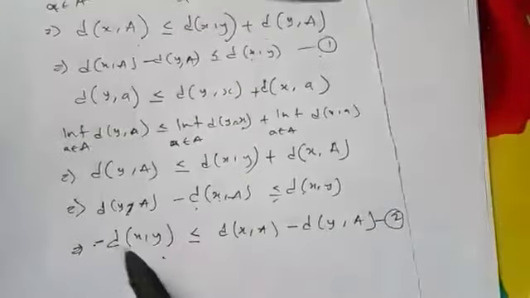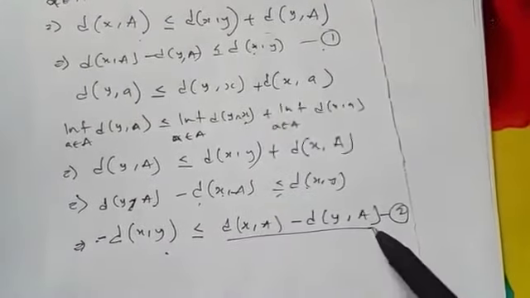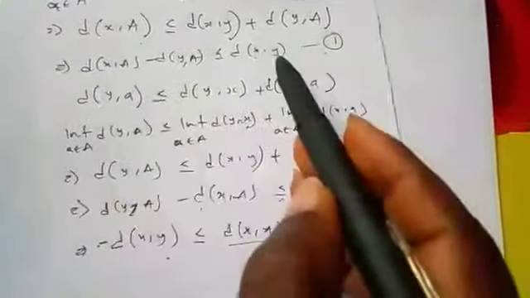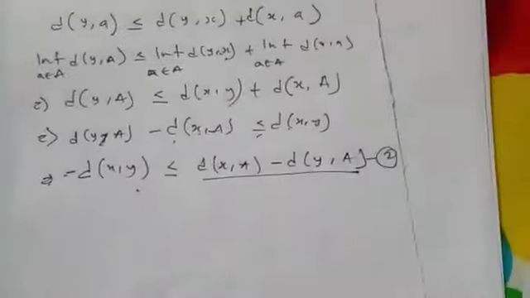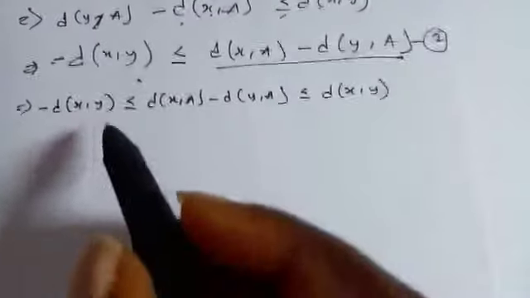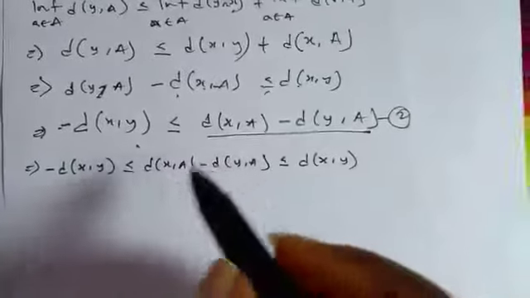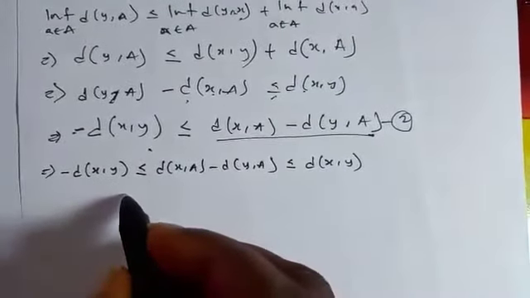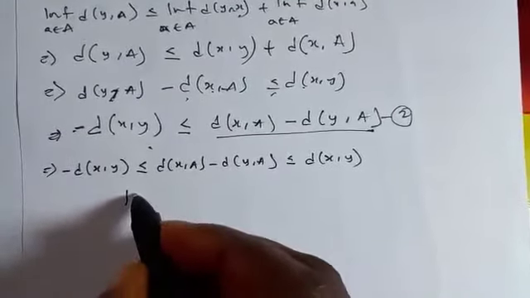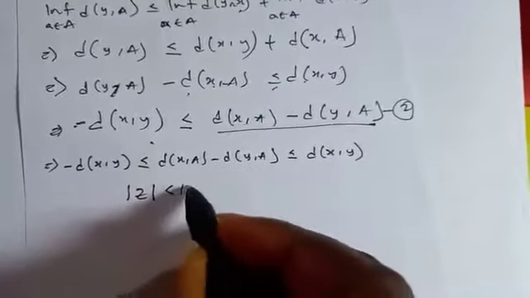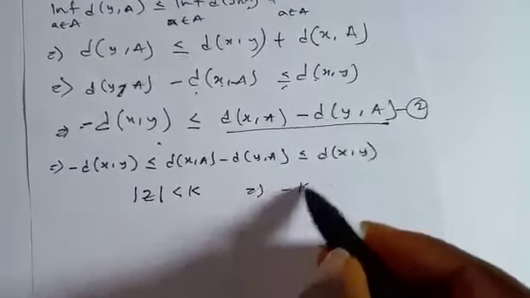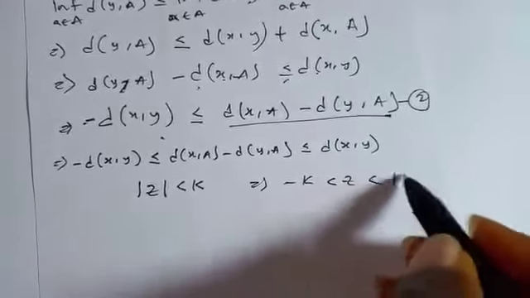Now if I combine these two together, you will see that minus D of S comma Y is less than this, and this one is less than D of S comma Y. So let's combine it. Now we know that if the absolute value of z is less than k, this simply means minus k is less than z is less than k.